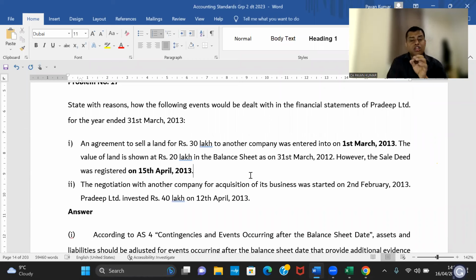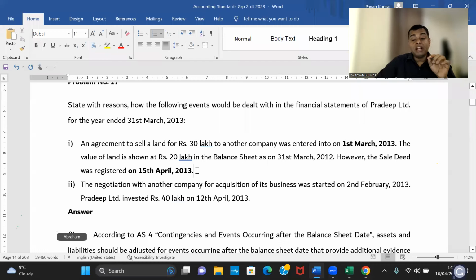You cannot show this as an asset in your books on 31st March. The asset is sold. If there is a profit, you can recognize the profit also. You understand? The transaction is actually entered into on 1st March.